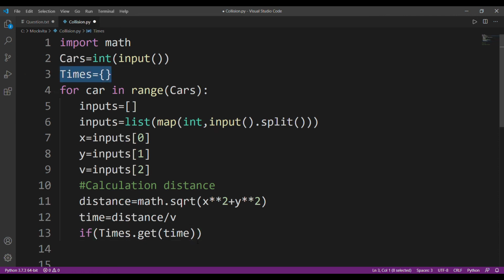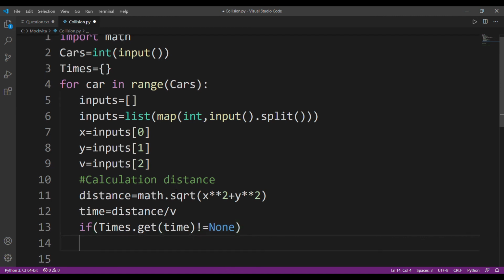Suppose we have got a value 3. If times.get(3) exists, because initially it won't have any value, which means it is not equal to None, then what will I do? I'll just increment this by 1.